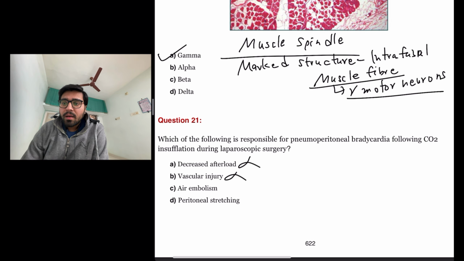No. Air embolism? No. Peritoneal stretching? Yes. Peritoneal stretching will lead to compression of vessels, and compression of vessels will lead to decrease in the venous return, and that is responsible for pneumoperitoneal bradycardia during insufflation. Okay, so the answer here is D, peritoneal stretching.